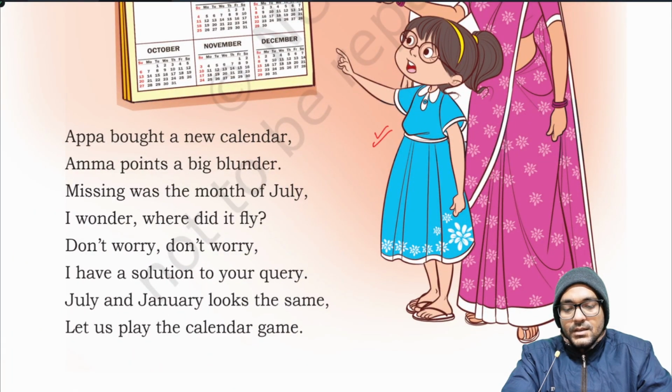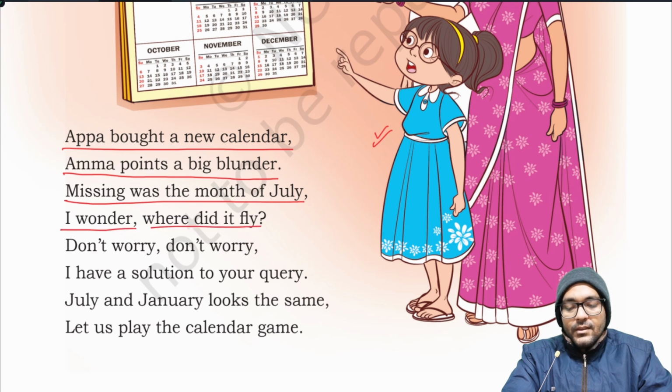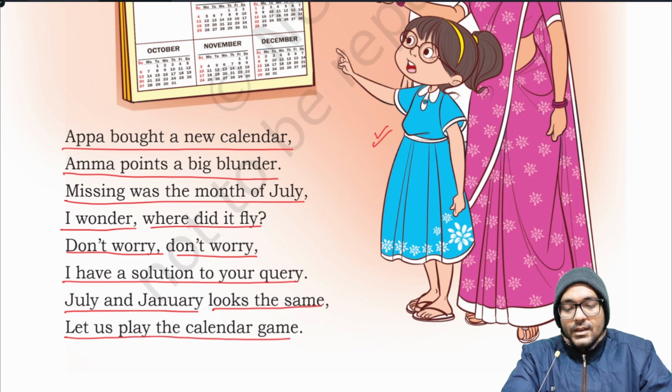This girl says, Appa bought a new calendar. Amma points a big blunder. Missing was the month of July. I wonder where did it fly? Don't worry, don't worry. I have a solution to your query. July and January look the same. Let us play the calendar game.